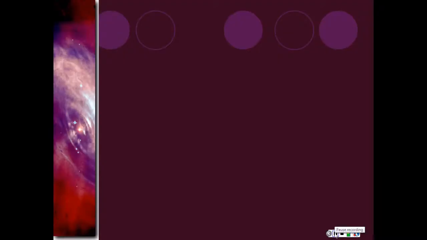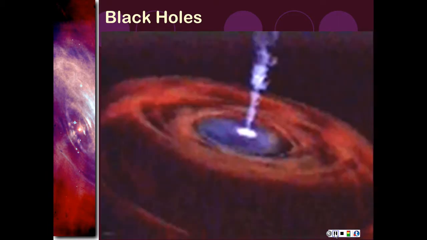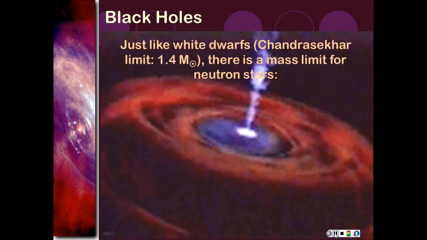And now on to the topic that everybody always loves the most, inexplicably. Black holes. So what is a black hole? Well, basically, we had the Chandrasekhar limit for white dwarfs. If you exceed that, you get a neutron star. And that was basically when you could overcome electron degeneracy.